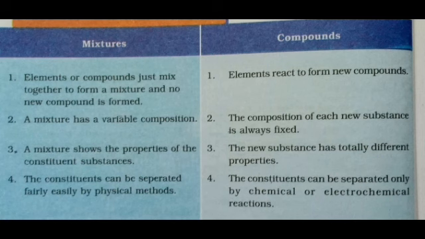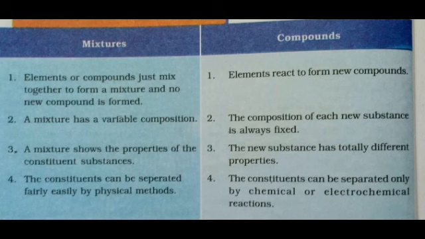Suppose in the case of compounds, I told you carbon reacts with oxygen to form carbon dioxide. So what happens there? Carbon reacts with oxygen to form a new product. So there is a chemical reaction behind this. After the chemical reaction, we get a new product. That new product is entirely different from the reactants.